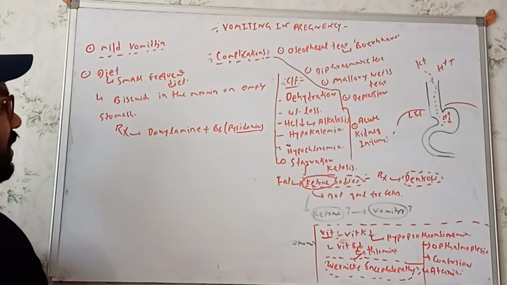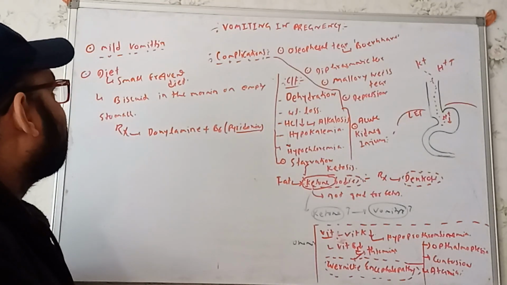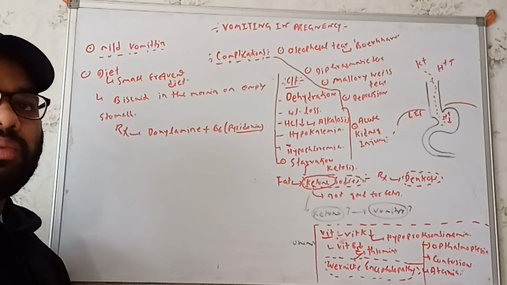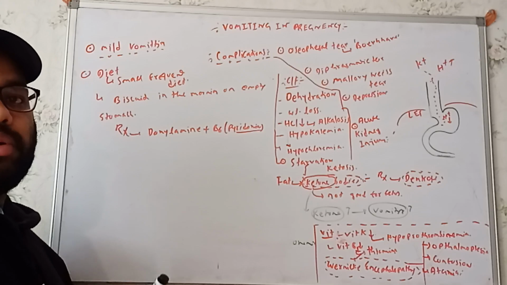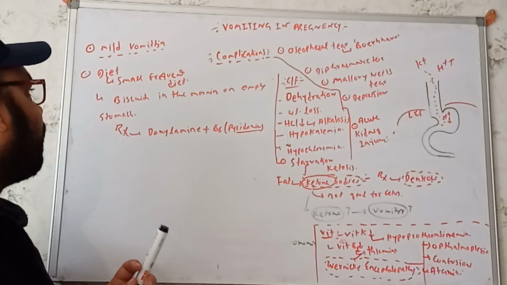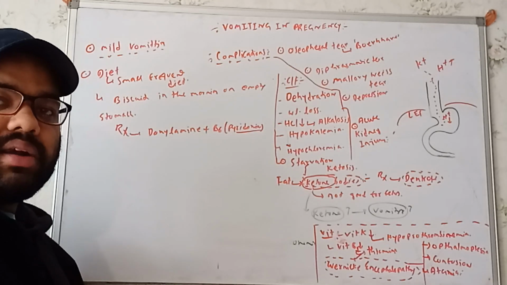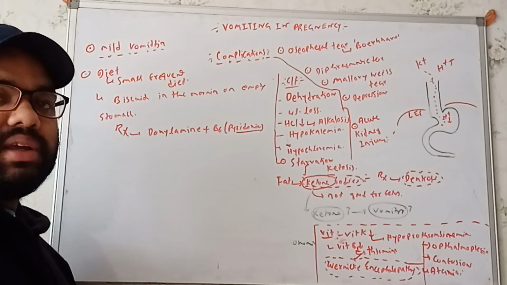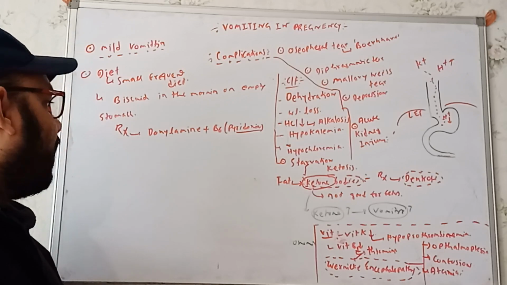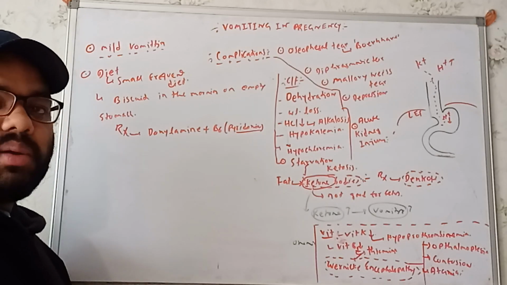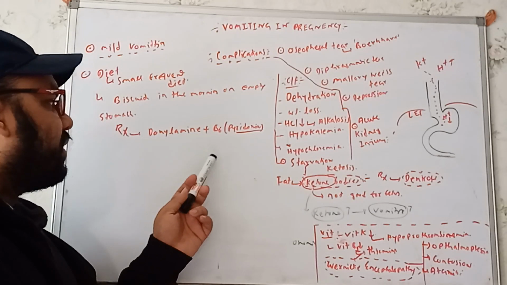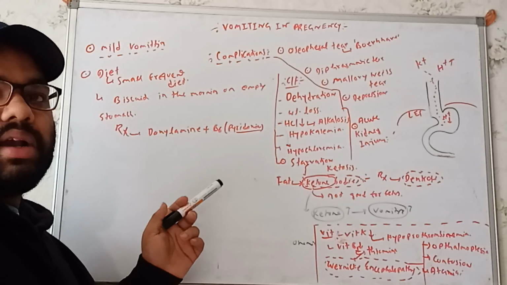So in terms of the mild vomiting, what did I say? We should suggest the individuals have the diet properly, I mean a small frequent diet, right? So you can have biscuits in the early morning on an empty stomach. And as far as the drugs are concerned, we can use the combination of doxylamine and vitamin B6, that is nothing but pyridoxine, in terms of the mild vomiting.